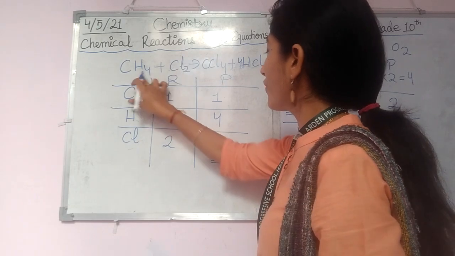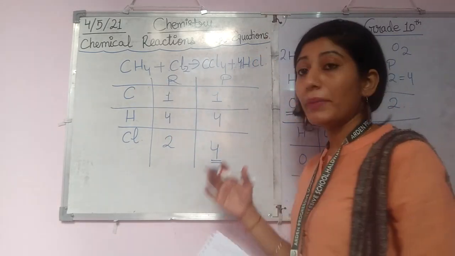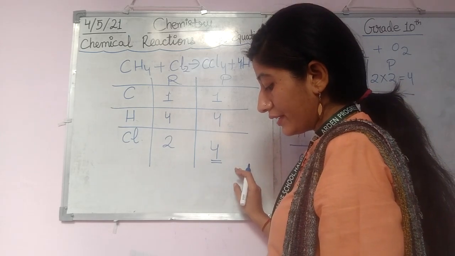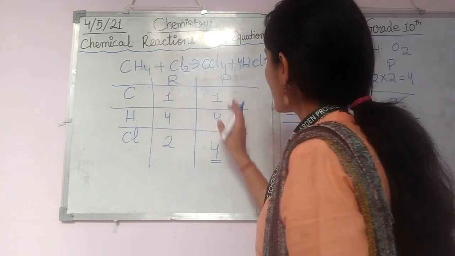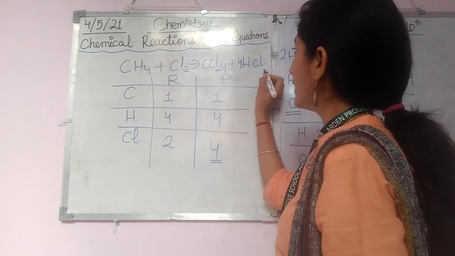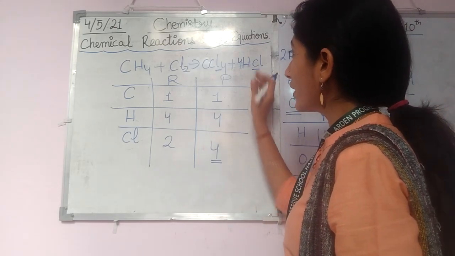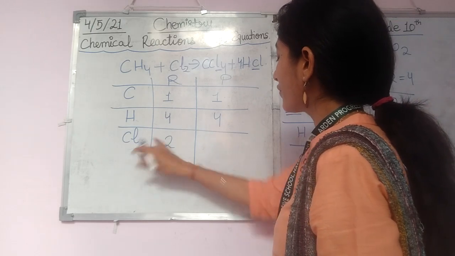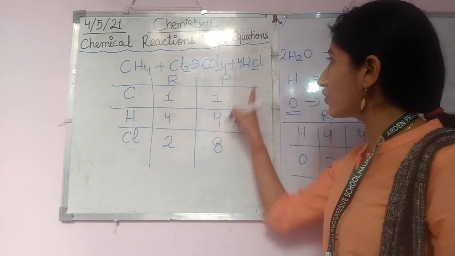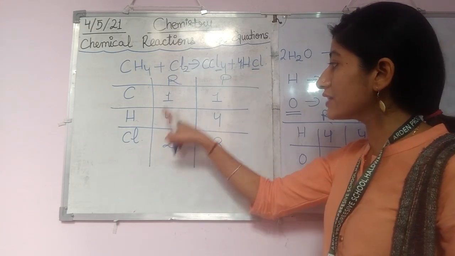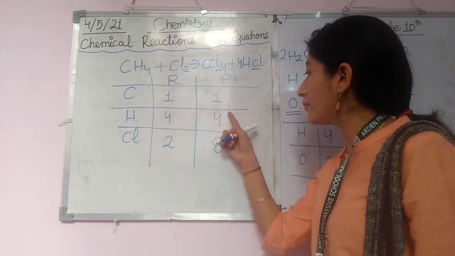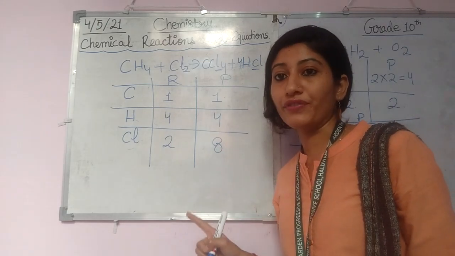Both sides have 4 hydrogen. But then let's see the number of chlorine. Here the number of chlorine is 4 and 4: 4 chlorine is here and 4 chlorine is here. So on the product side the number of chlorine is 8. That's why I told you earlier that we are not counting chlorine here, because as we change the number of hydrogen, the number of chlorine changes by itself.